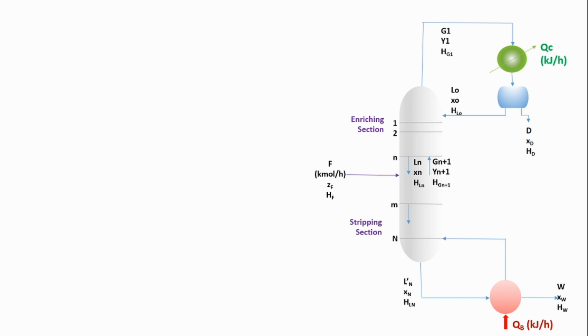In the stripping section, the nomenclature used is: the liquid coming from the M stage has flow rate L'm, mole fraction Xm, and enthalpy HLm. The vapor going to this M stage is from the stage below, which is the stage M+1. It is G'm+1, and the mole fraction is Ym+1, enthalpy is HGm+1.